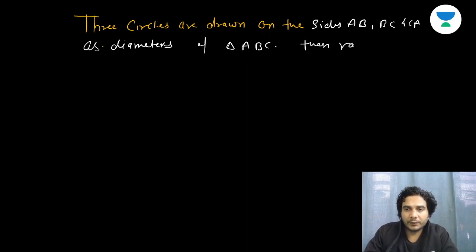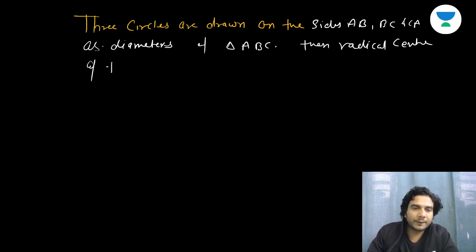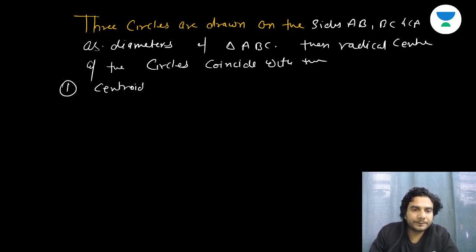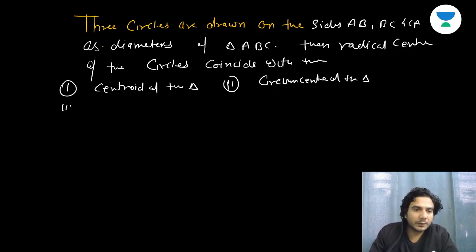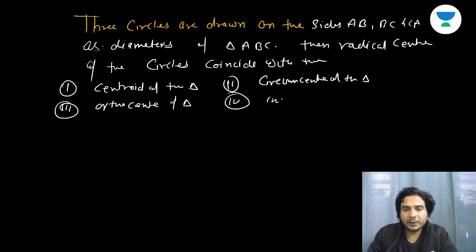Then radical center of the circles coincide with the first option, centroid of the triangle. Second, circumcenter of the triangle. Third, orthocenter of the triangle. Fourth, incenter of the triangle.